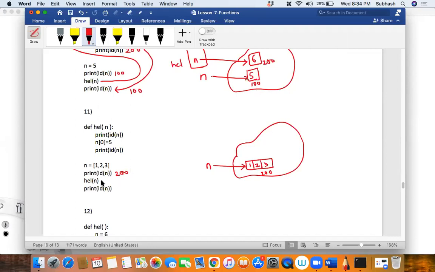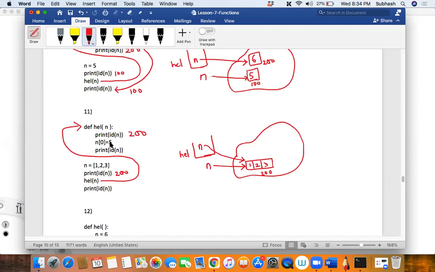So then it will call hell and pass the parameter n. It will pass like this, right? It means there is a stack frame getting created, and the stack frame is for hell. And what are you passing? n, that is the reference you're passing, isn't it? So inside hell also, you will have a reference n, and that is pointing to the same list, because you're passing the reference. Then it is printing the address, that is 200 again.